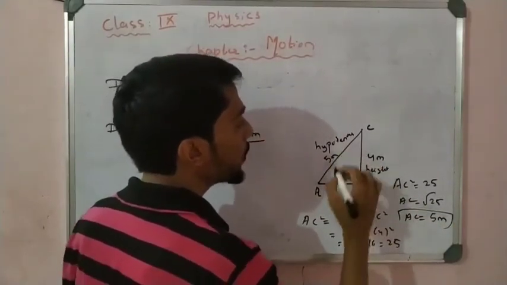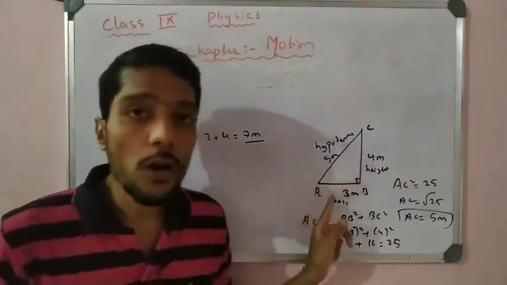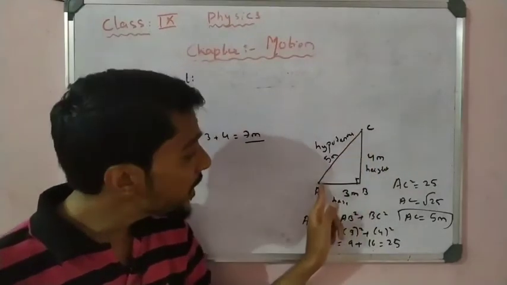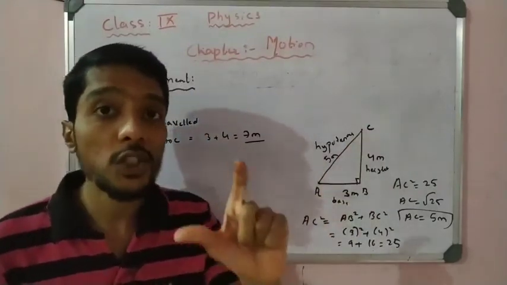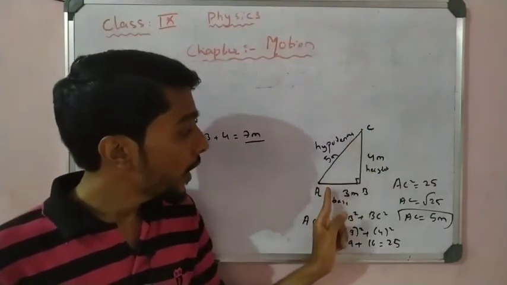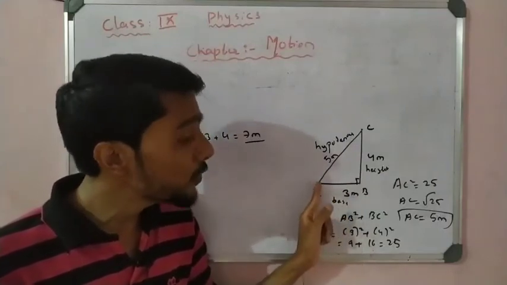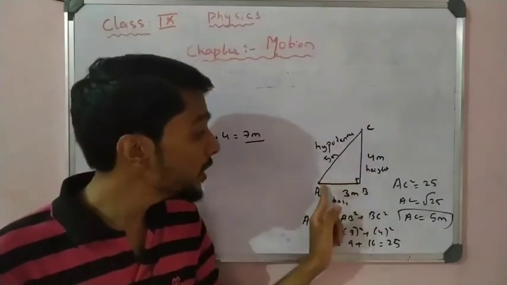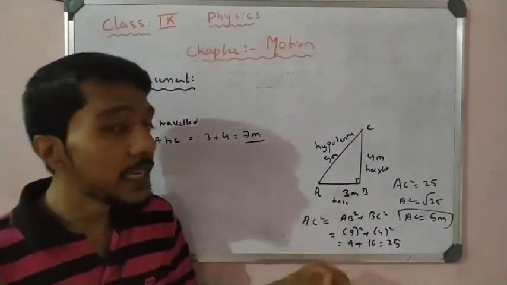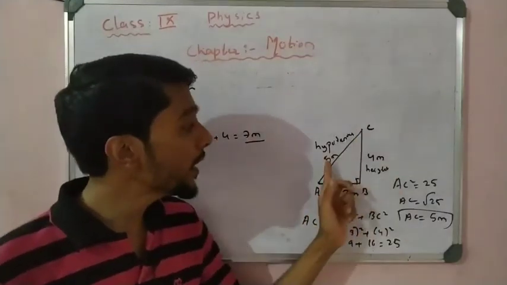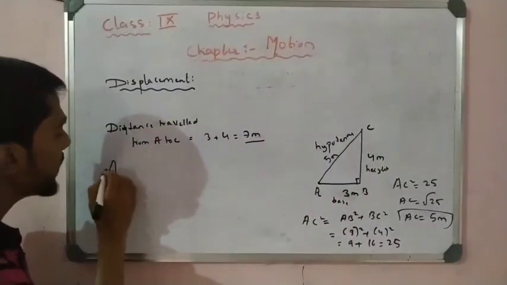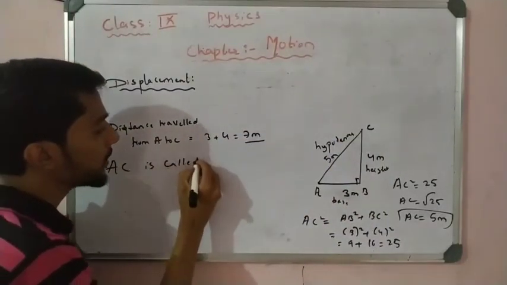So see here, if the object wants to reach point C, it can travel like that. But if the object travels directly, it covers the shortest distance and reaches point C. If the object goes from A to B and B to C, it covers 7 meter. But if the object travels directly from A to C, only 5 meter is required. So that AC is called displacement.